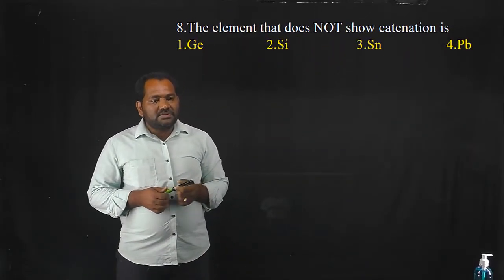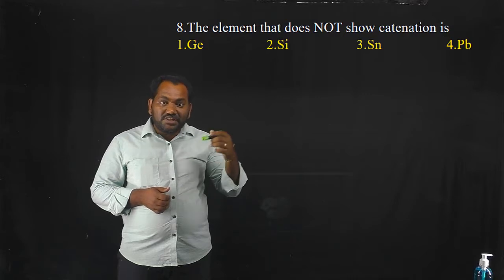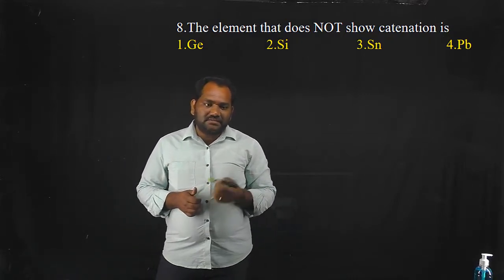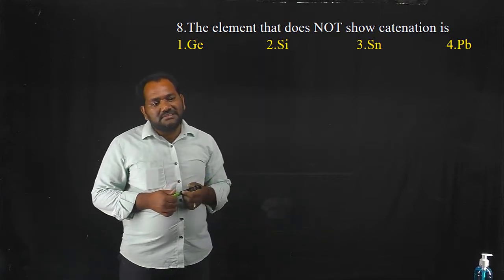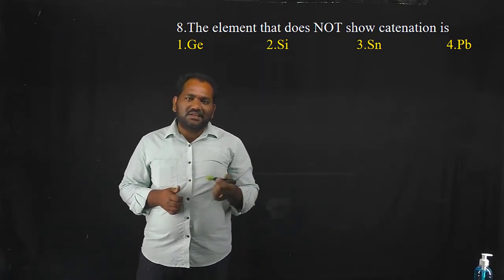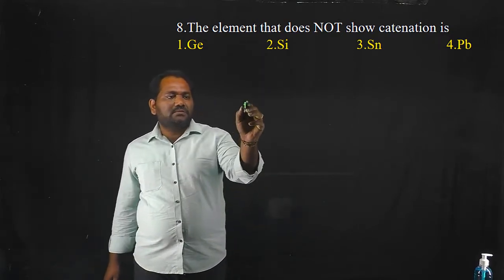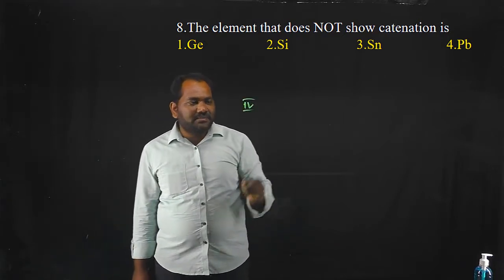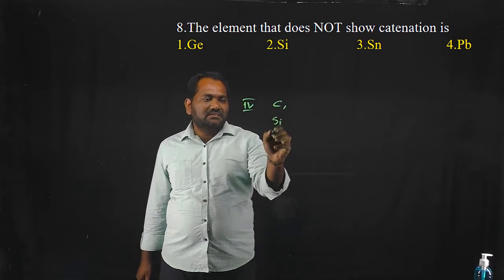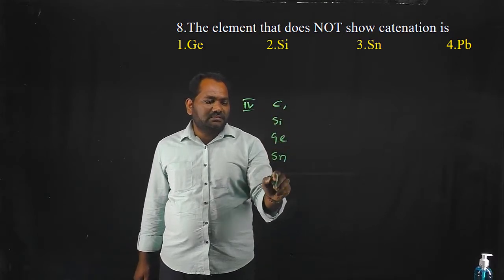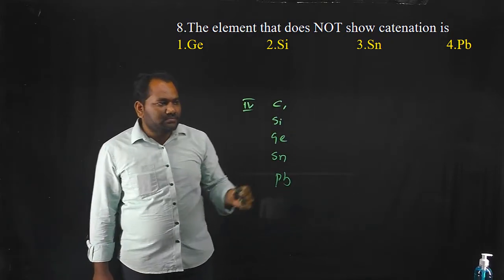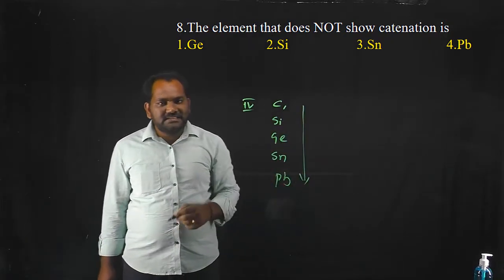Okay, friends. The next question is, the element that does not show catenation property is dash. Options are germanium, silicon, tin, lead. All these belong to group 4A, that is nothing but the carbon family. In that family, the elements are carbon, silicon, germanium, tin, lead. Here we know that in this group, from top to bottom, the catenation property decreases.